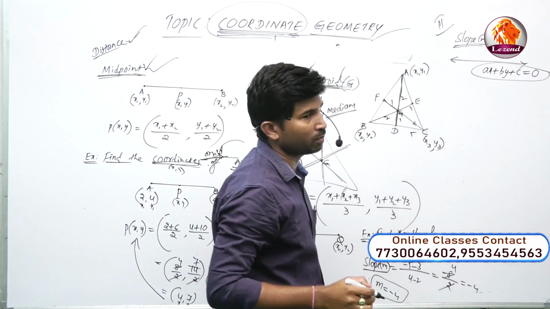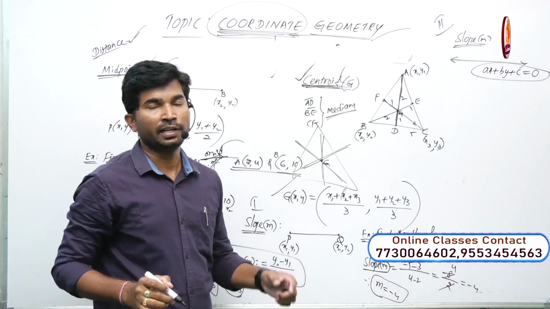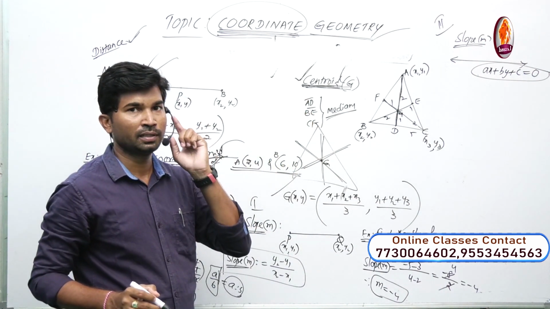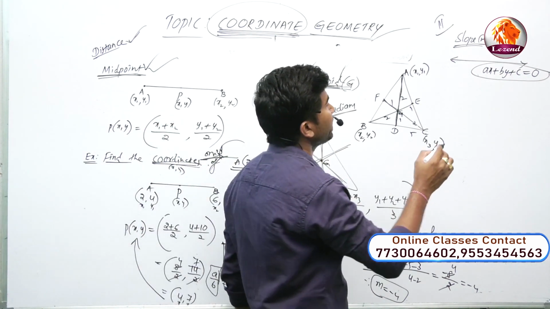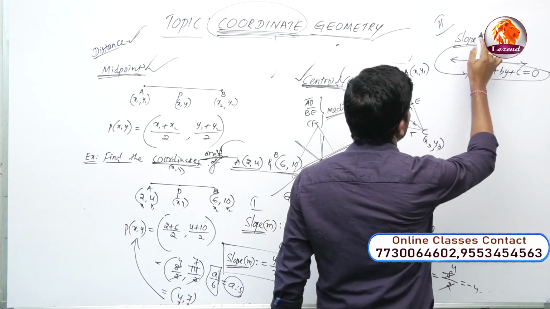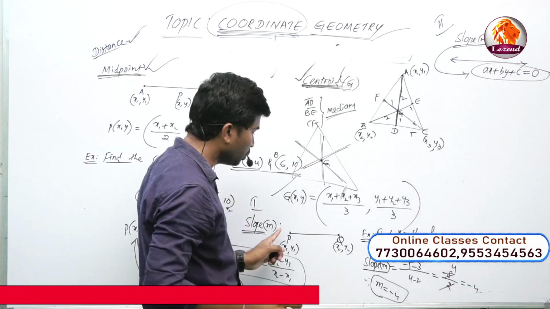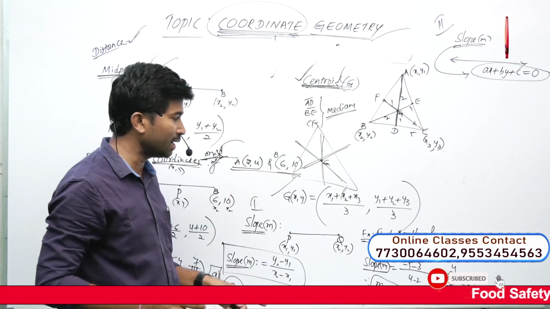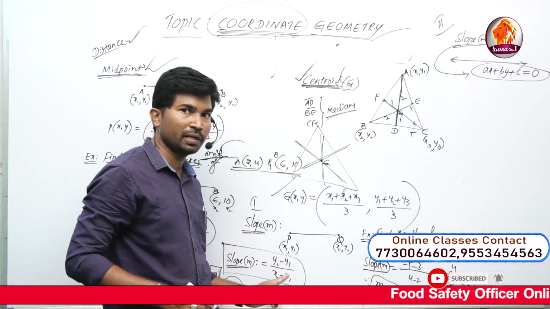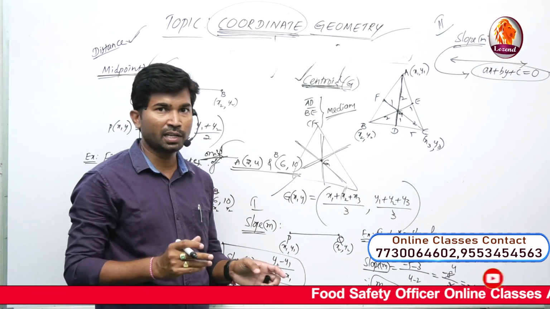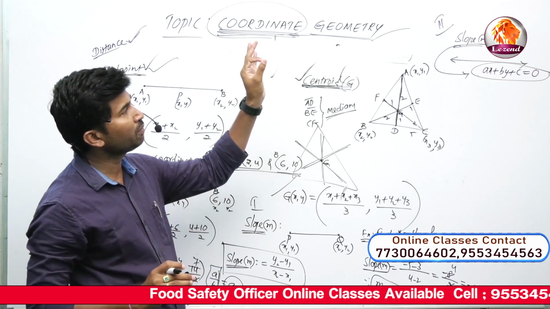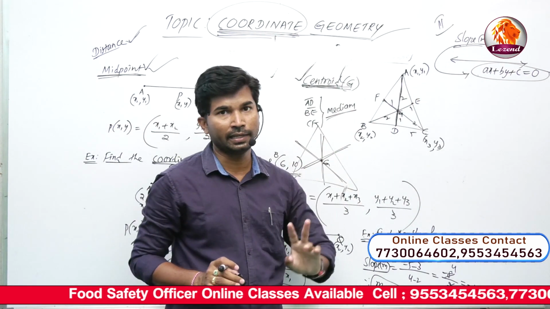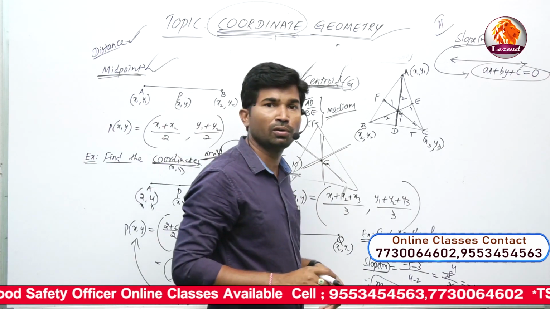This is the standard form of a linear equation in two variables x and y, where a and b are the coefficients and c is the constant. If they give two points, we know the formula y2 minus y1 by x2 minus x1. But if they give a very short answer question, how to get the slope of the given straight line ax plus by plus c equal to 0?